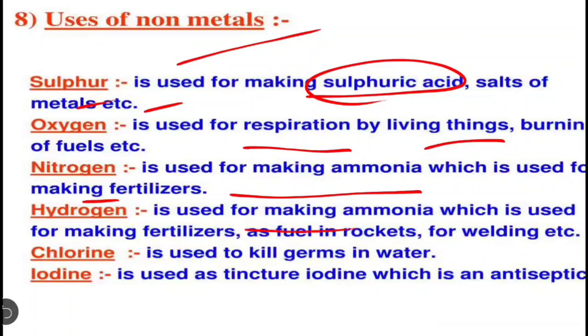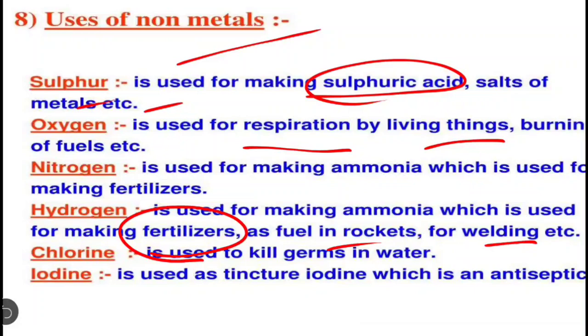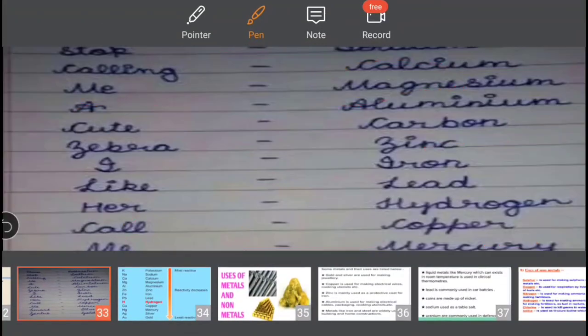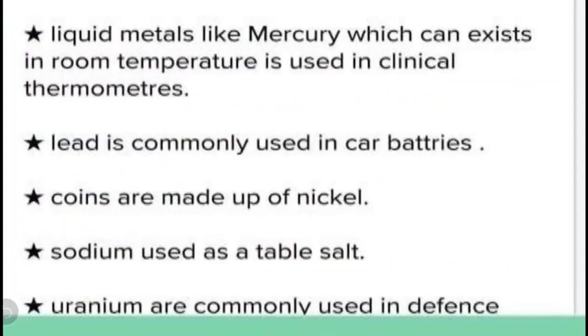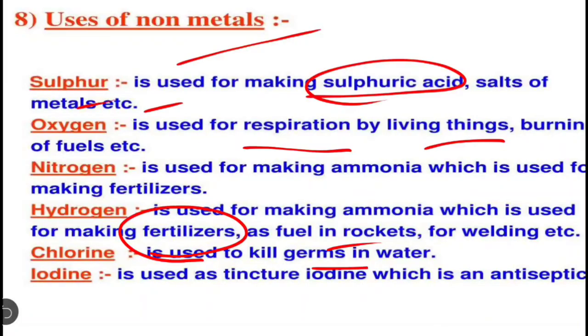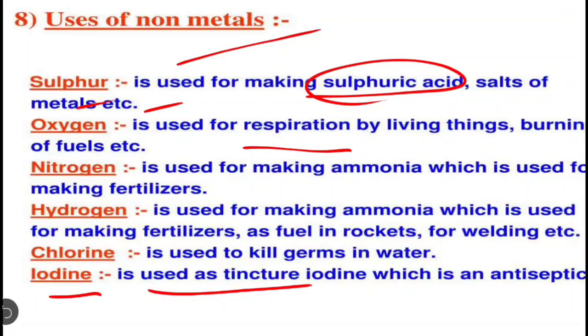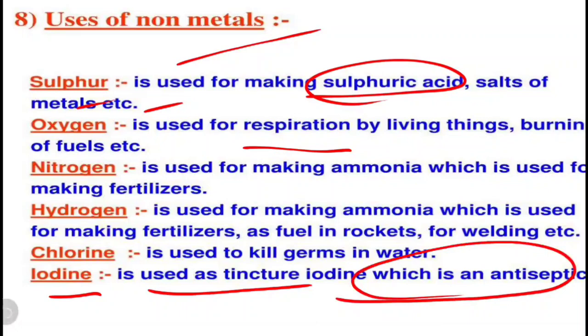Similarly, hydrogen is also used for making ammonia, which is used for making fertilizers, as fuel in rockets, for welding, etc. Chlorine is used to kill germs in water. And iodine is used as tincture of iodine, which is an antiseptic.